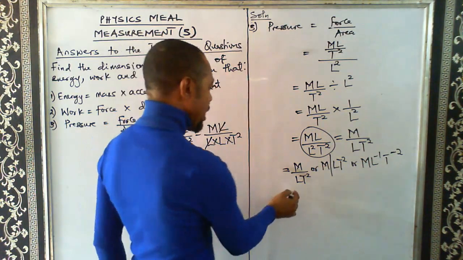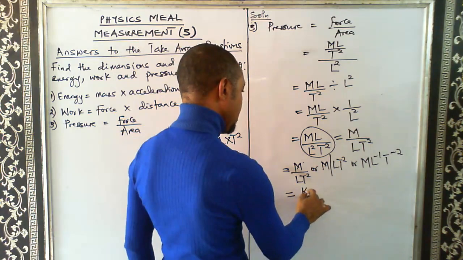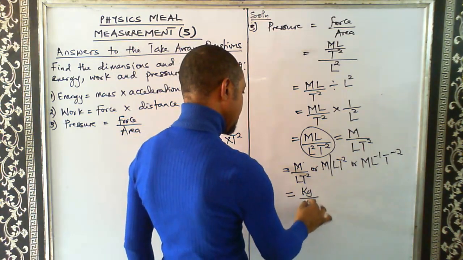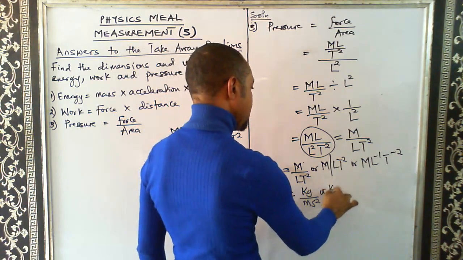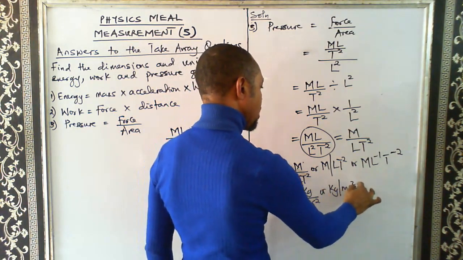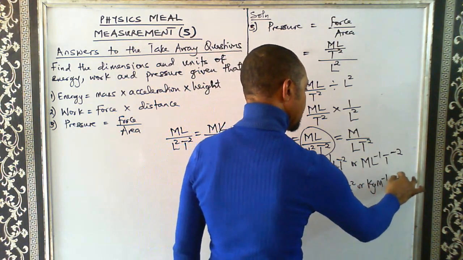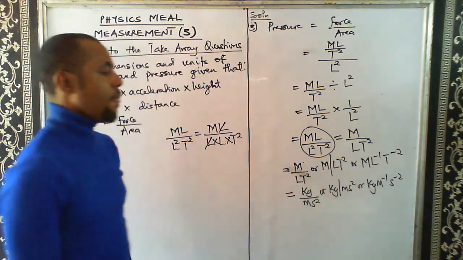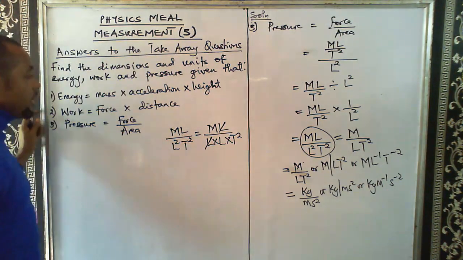So finally, we can now write the unit. Mass is what? Kilogram. Length is meter, and time is second. So I can have kilogram per meter second square, or kilogram per meter per second square. So we have that. But the SI unit, I think I have to clean this now.